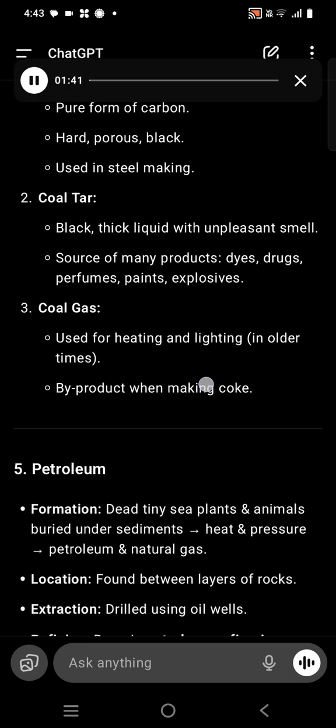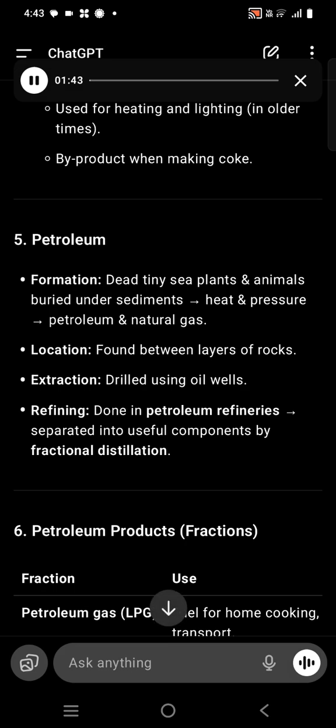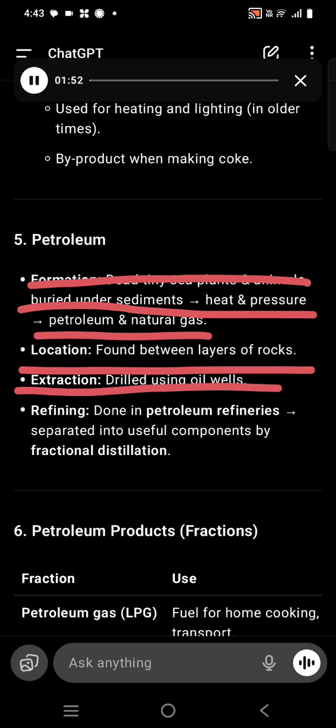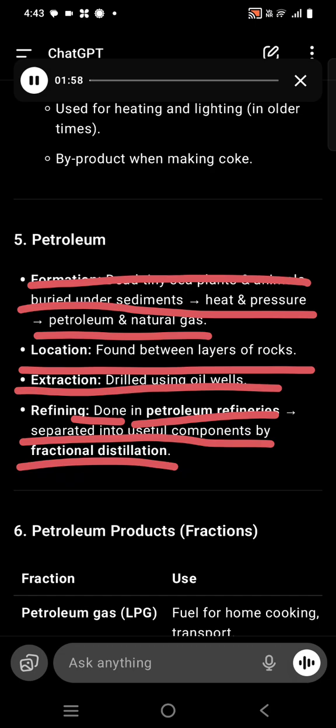5. Petroleum. Formation: dead tiny sea plants and animals buried under sediments, heat and pressure, forming petroleum and natural gas. Location: found between layers of rocks. Extraction: drilled using oil wells. Refining: done in petroleum refineries, separated into useful components by fractional distillation.